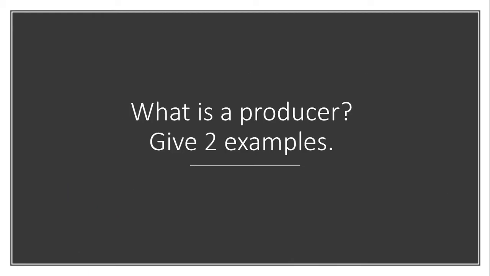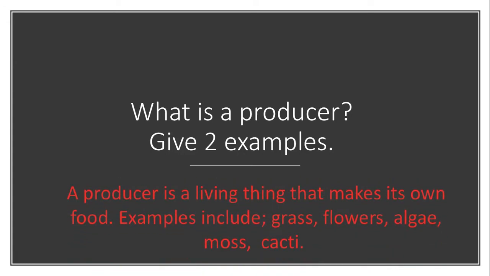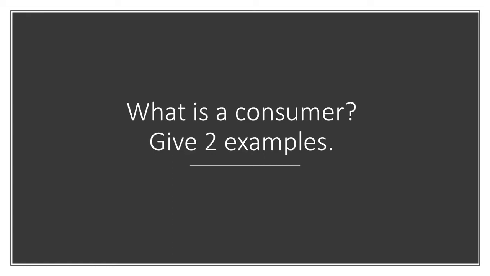What is a producer? Give me two examples of a producer. A producer is a living thing that makes its own food. Examples include grass, flowers, algae, moss, and cacti. What is a consumer?